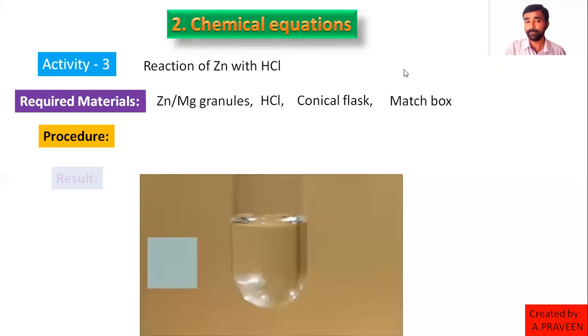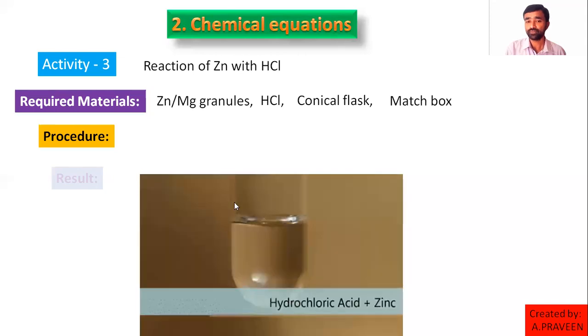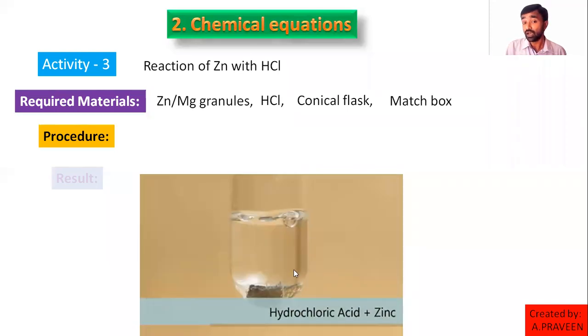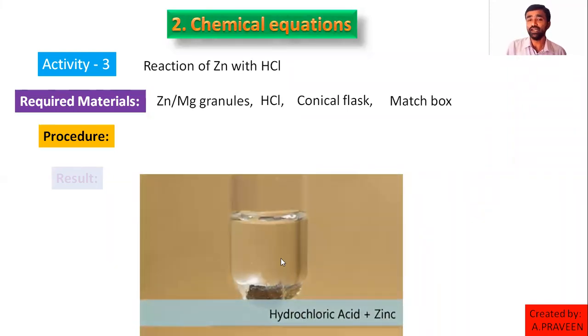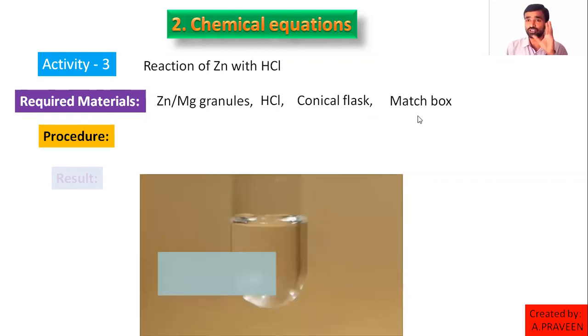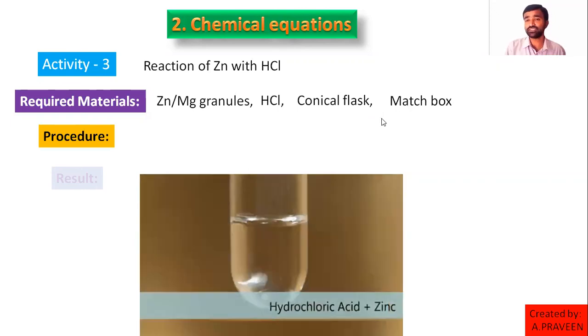See, on the surface of zinc, bubbles are formed. This is indicating that the reaction is taking place between HCl and the zinc. That is the indication. Then why are the bubbles formed?